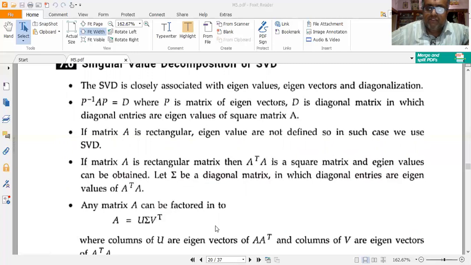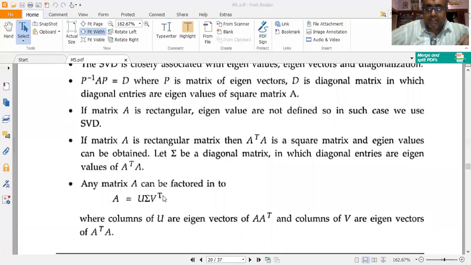So any matrix can be factored into the form A is equal to U sigma V transpose. This is the main principle of the SVD decomposition: A is equal to U sigma V transpose. This is the main equation that defines SVD. So you have to remember this formula.